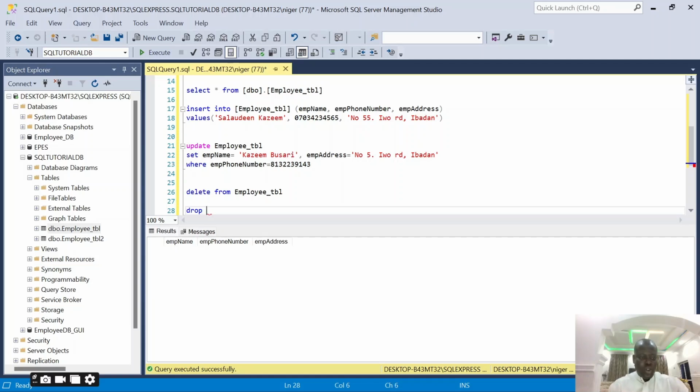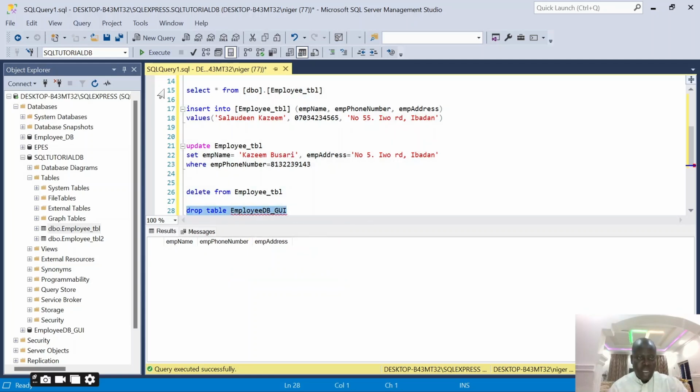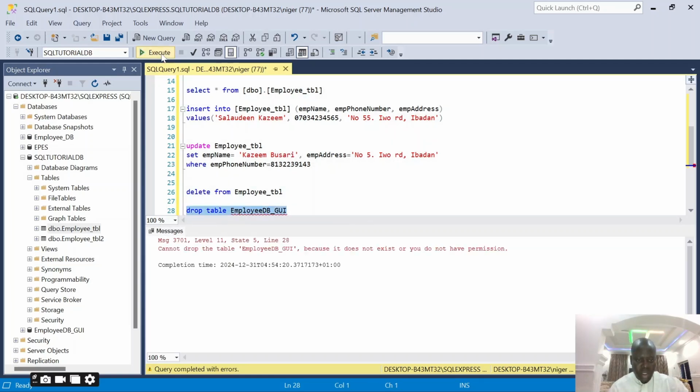So let me use drop to drop this other table, because we've not been using drop. What do I want to drop? Drop table. Which table do I want to drop? Employee 2. Let me drop this one too, I'm not using it. I want to drop this table, not the DB, though you can use it to drop the database. Let's see what happens. When I say drop, it says cannot drop, because this is a database, it's not a table.